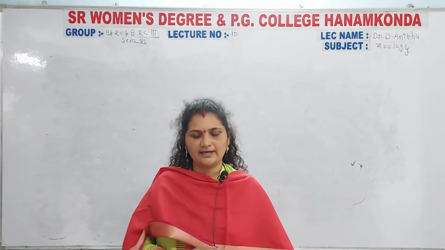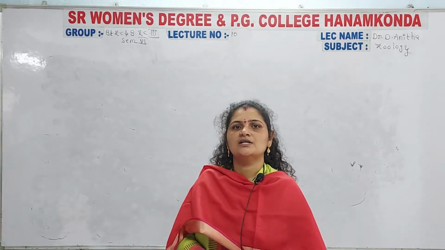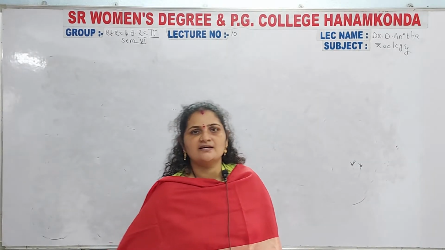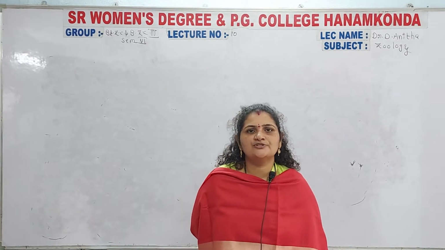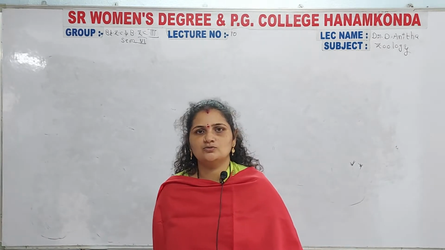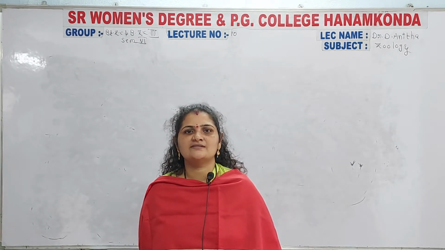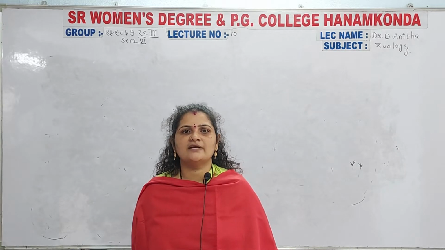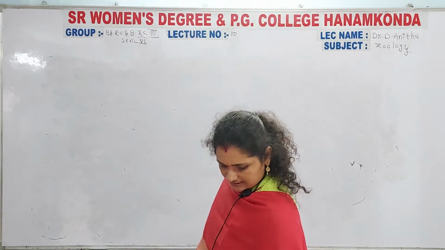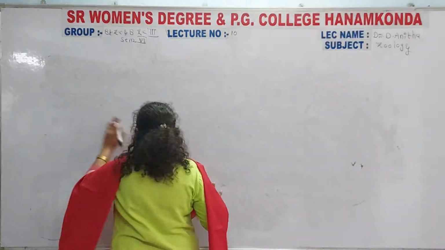So we are at the animal associations. Yesterday we completed mutualism and commensalism; those are totally over in the previous class. We have not completed parasitism. Parasitism and predation are the two topics left. So in animal associations, today we are going to discuss parasitism and predation.